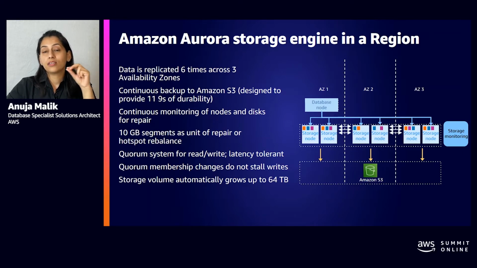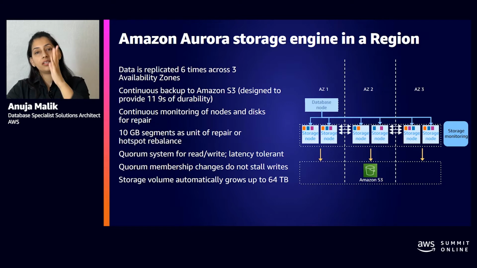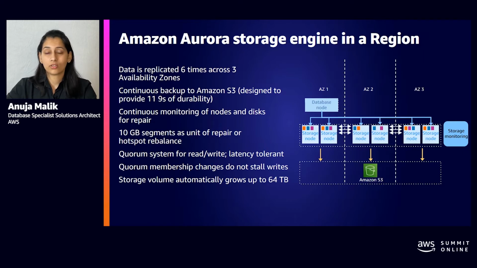But as I was saying, the unique thing about Aurora replicas is that they access the same underlying storage as your primary. There is no separate duplicate storage layer for your replicas. They all access the same storage layer that is used by the primary.